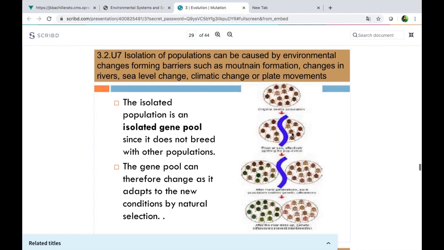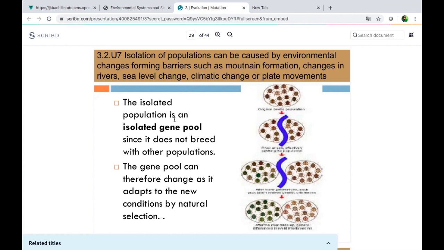So, we have another example of isolation of populations that can be caused by environmental changes, forming barriers such as mountain formation, changes in rivers, sea level change, climatic change, or plate movements. I'm repeating that because there is a question in the evaluation about that, okay? So, again, we have a species here.